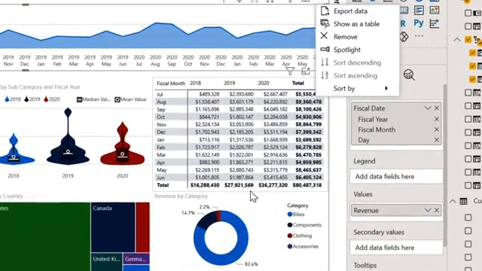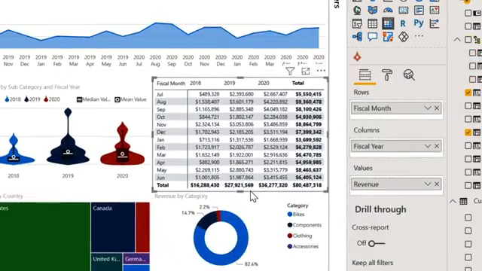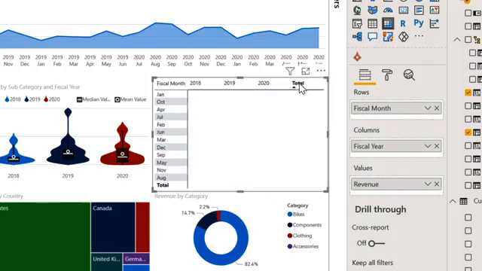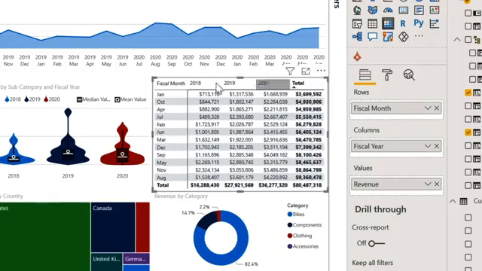Within a matrix or a table, you have another option. You can sort by column heading. At the moment, this data is sorted by fiscal month. But if I come to total and click on the heading, it will sort descending. If I click again, it will switch it to ascending. And if I click back on fiscal month, it will sort by month. So very easy to sort in our visualizations.